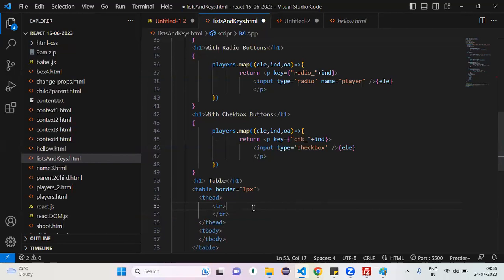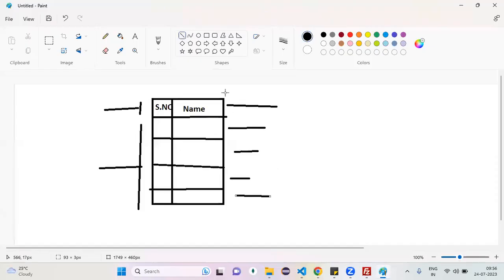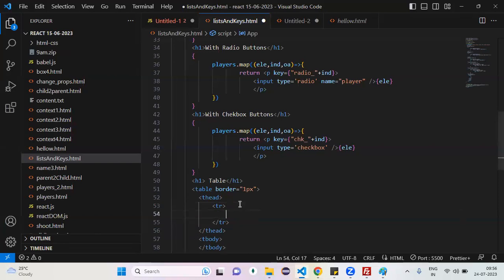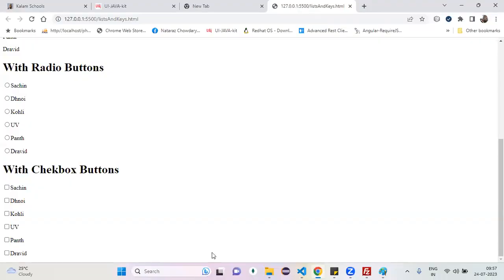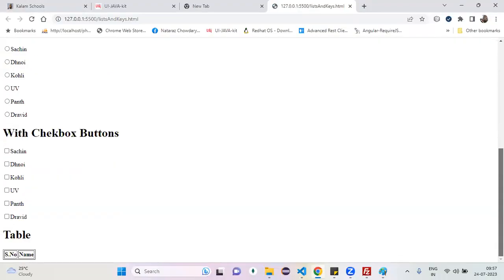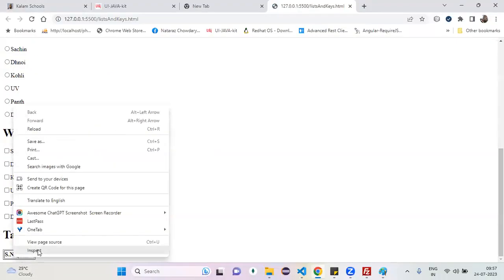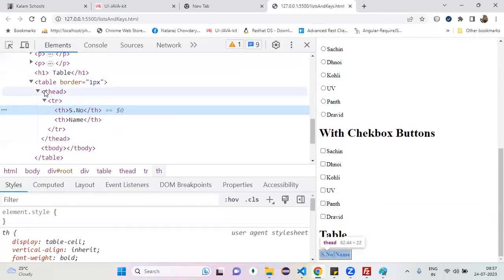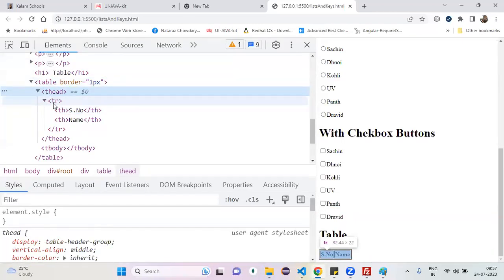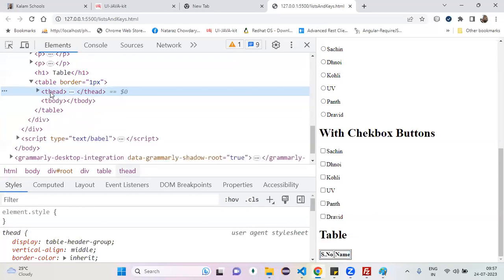No need to repeat multiple times, right? That row in the header section contains how many headings? 2 headings. First heading is serial number. The second heading is name. Done. Up to here, can you check it? My table is ready with headings. Only 1 row. No need to touch my heading. Up to here is okay.